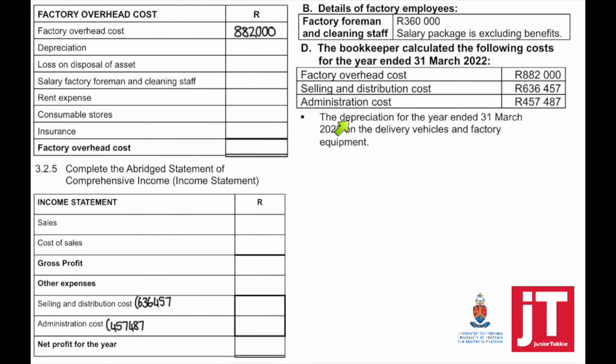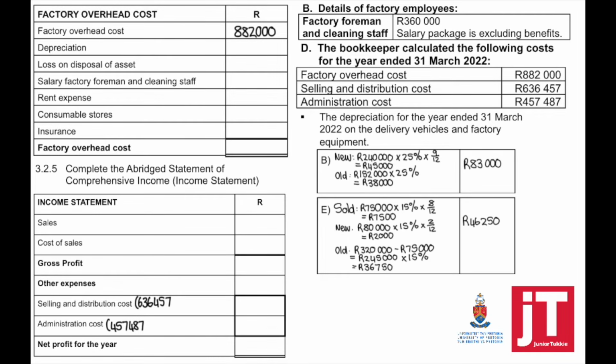Then they say to us, the depreciation for the year ended 31 March 2022 on delivery vehicles and factory equipment must still be taken into account. So if we look at B, we've calculated the depreciation on the delivery vehicles, which means it will be added to selling and distribution cost. The total in number E, the total depreciation on the factory equipment, must go to the factory overhead cost.